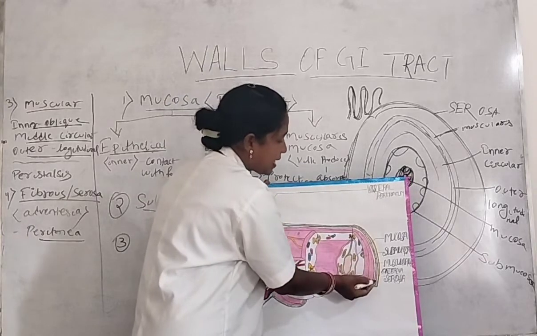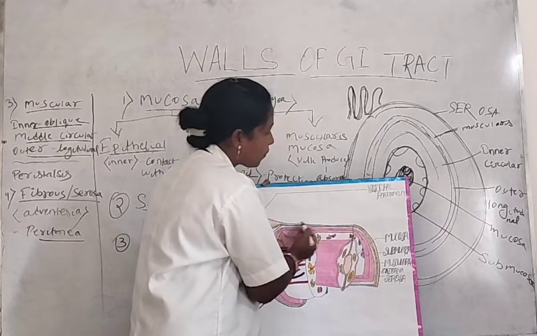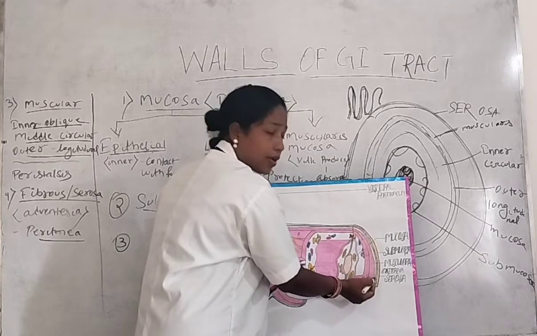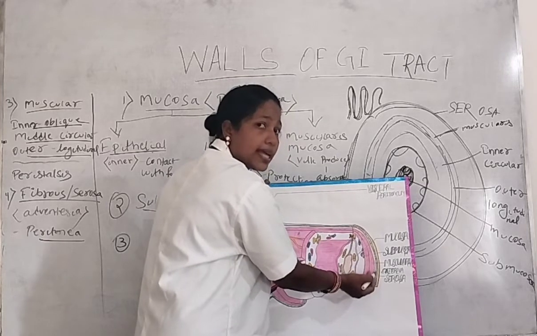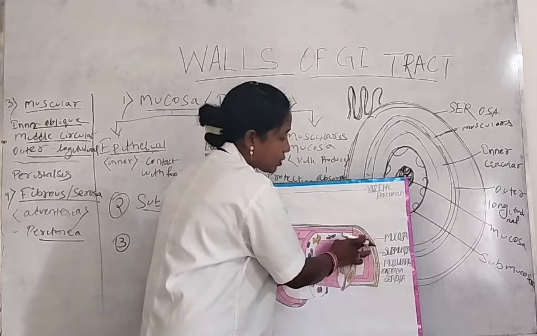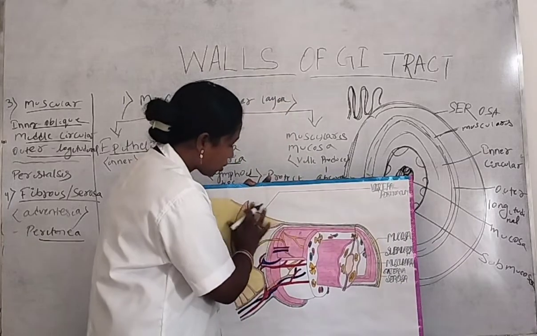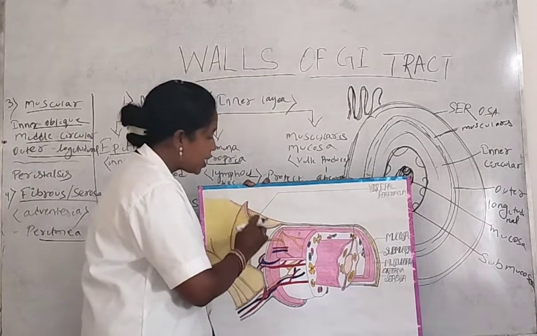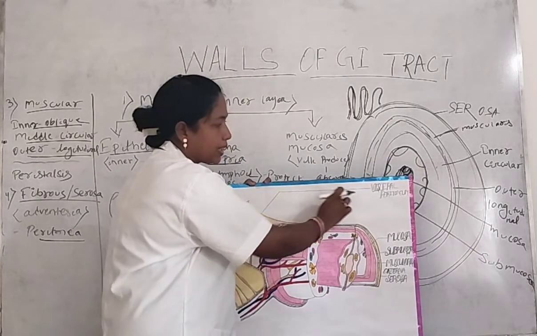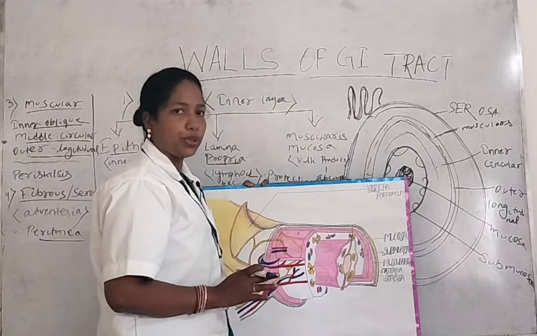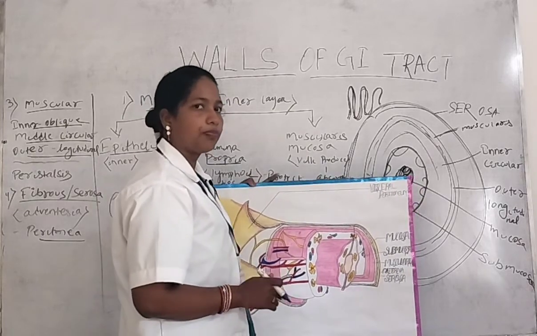Next one is the outer covering. So the outer covering of the digestive system is called adventitia, or the serosal layer. But in case of the abdominal cavity, that is the outer covering of the abdominal cavity. So that outer covering of the abdominal cavity is called peritoneum or visceral peritoneum.